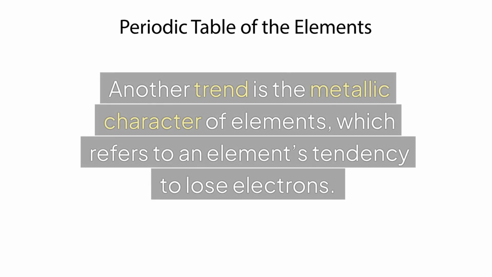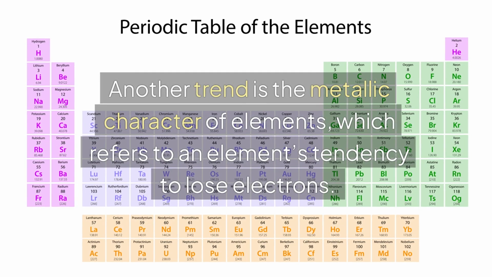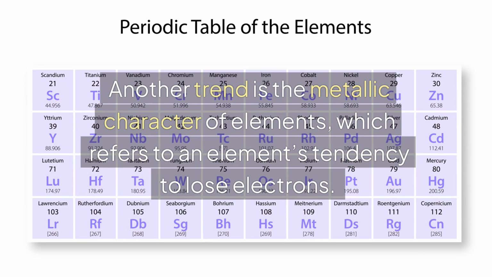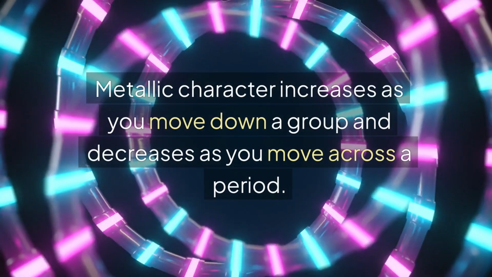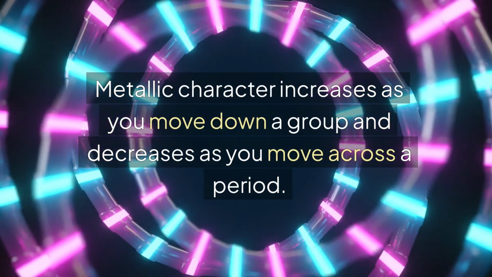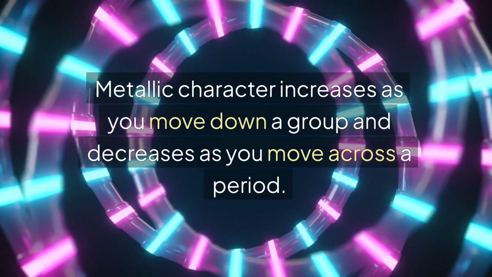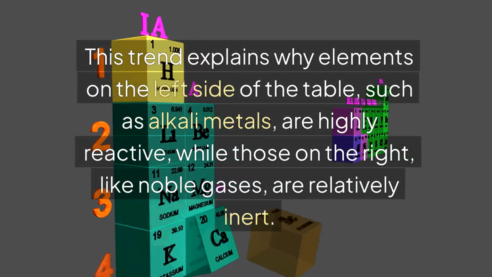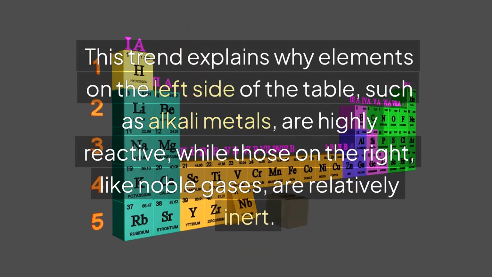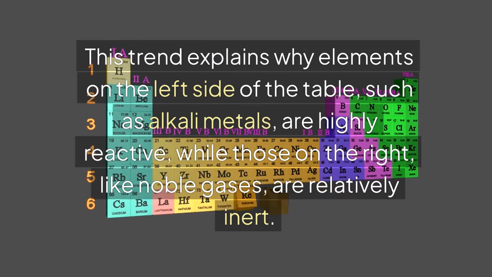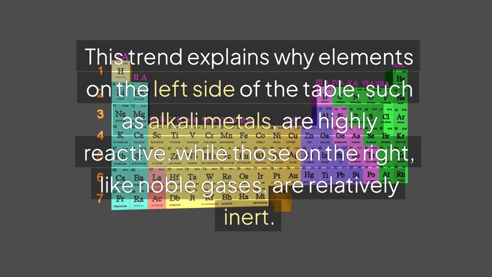Another trend is the metallic character of elements, which refers to an element's tendency to lose electrons. Metallic character increases as you move down a group and decreases as you move across a period. This trend explains why elements on the left side of the table, such as alkali metals, are highly reactive, while those on the right, like noble gases, are relatively inert.